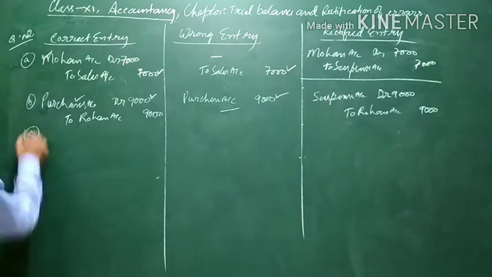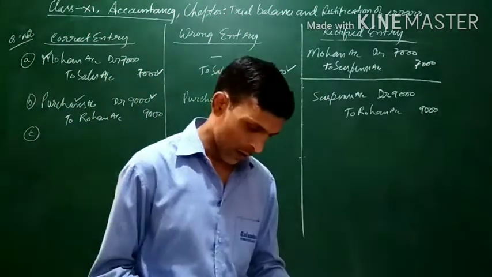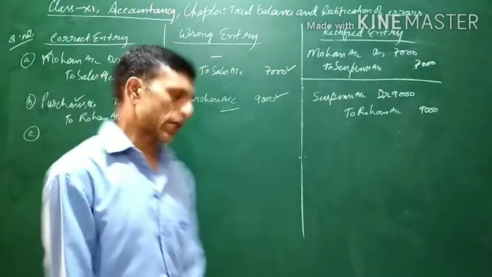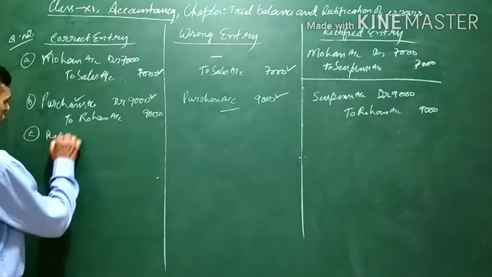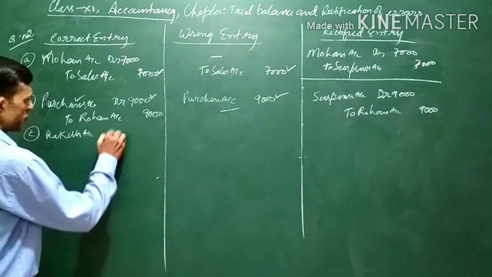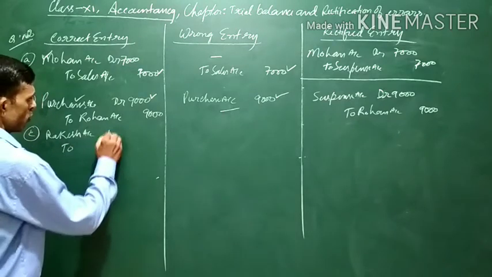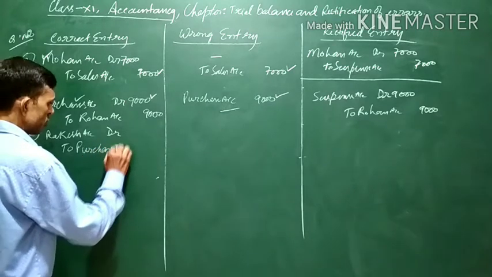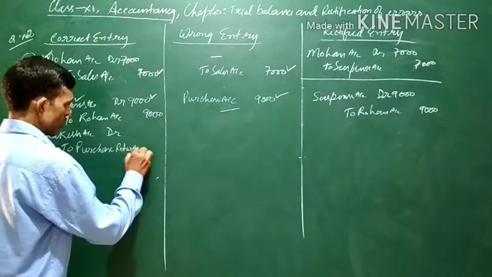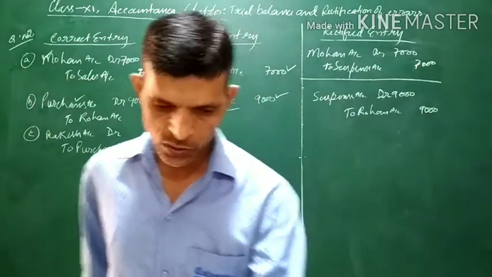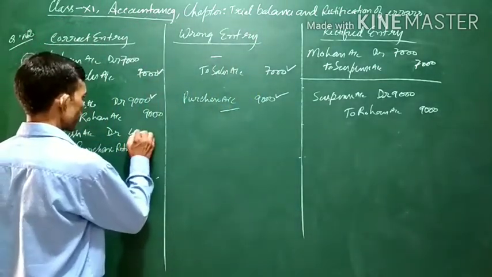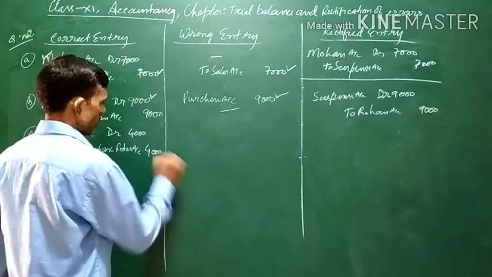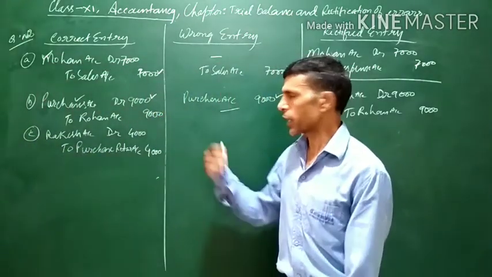Third one, the C part. Goods returned to Rakesh 4,000 were not posted. Goods are returned to Rakesh. Entry will be Rakesh account debit to purchase return account. Amount is 4,000. Now see, goods returned to Rakesh.